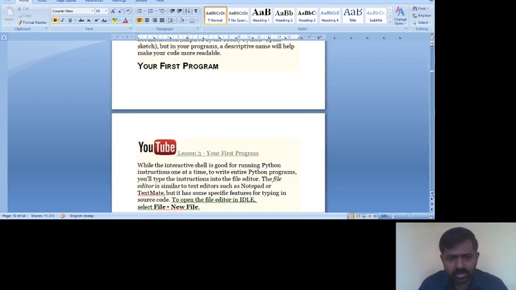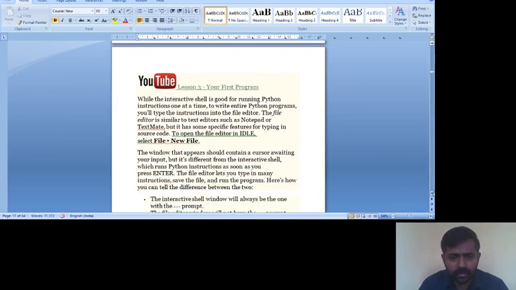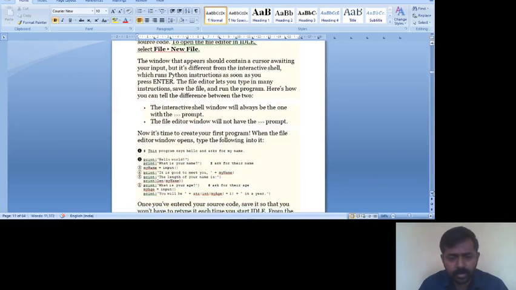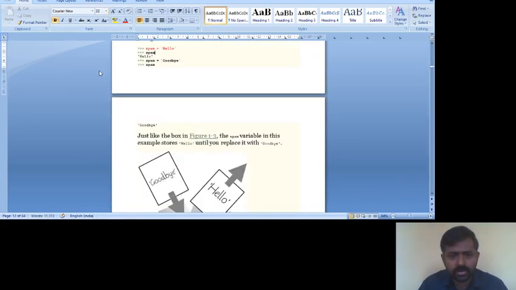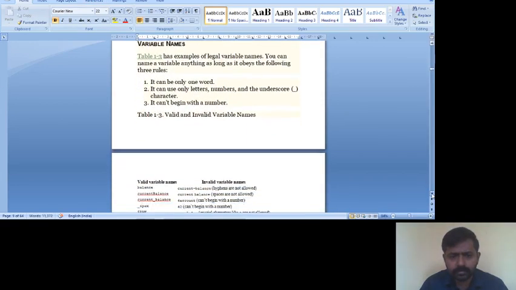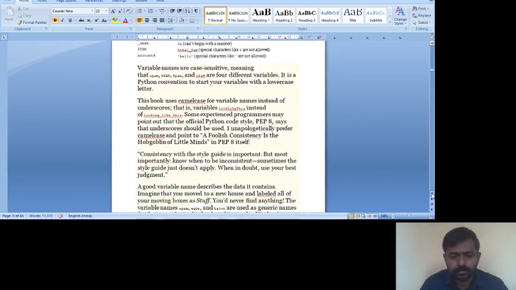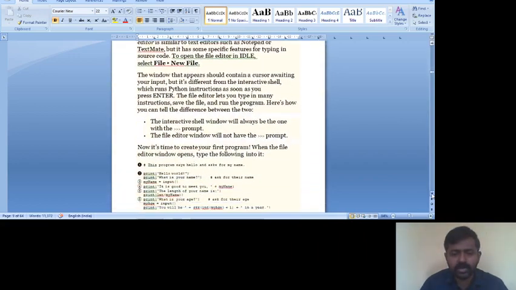Now the next thing is writing a program. Here we are writing a program. I will increase the font. I'll explain a simple program.